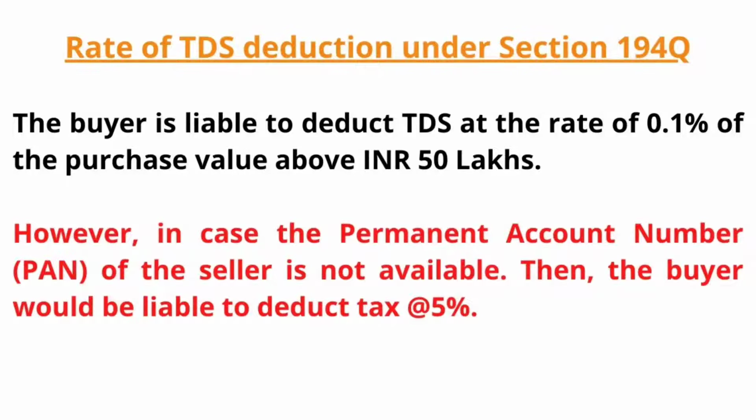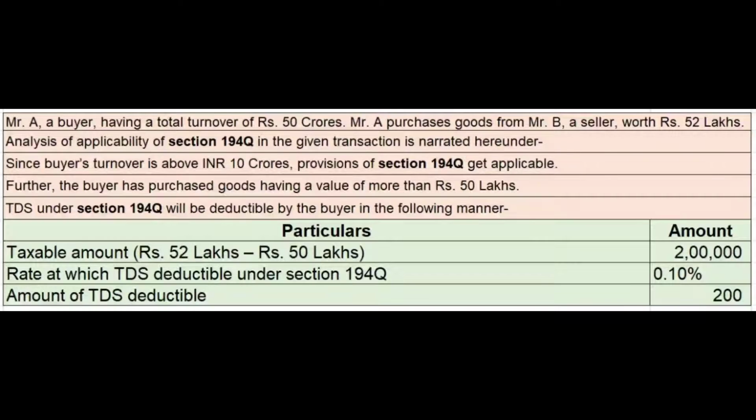Rate of TDS deduction under section 194Q. The buyer is liable to deduct TDS at the rate of 0.1% of the value above 50 lakhs. That is, whatever amount exceeds the limit of 50 lakhs, on that amount the buyer has to deduct 0.1%. However, if the permanent account number, that is PAN, of the seller is not available, then the buyer is liable to deduct tax at the rate of 5%. In case the seller has not provided his PAN to the buyer, then the buyer is liable to deduct TDS at 5%. Let's consider this example for clear understanding of section 194Q.